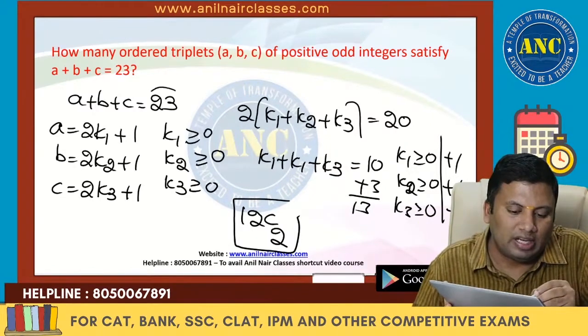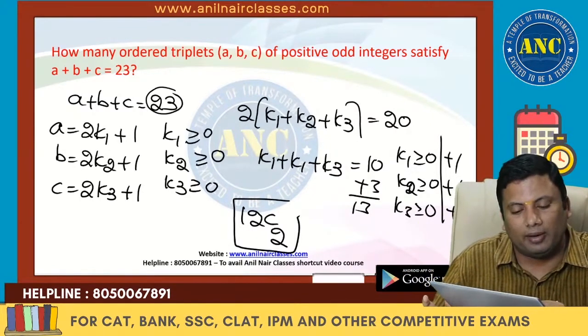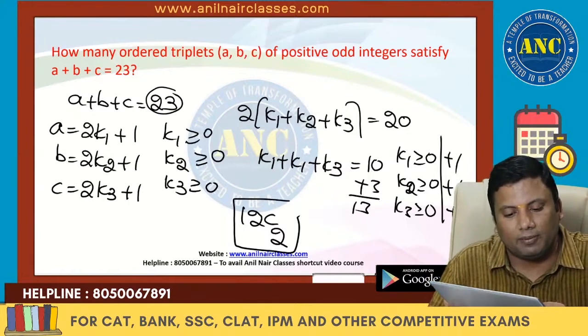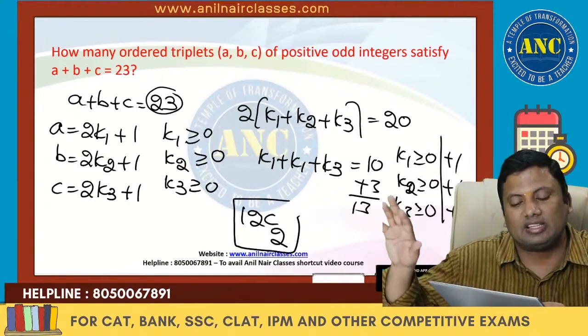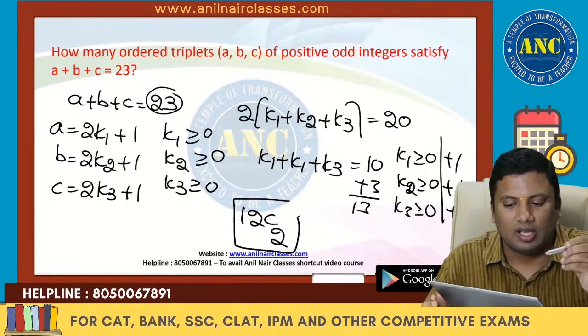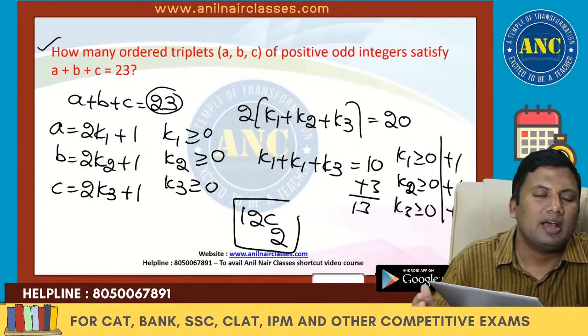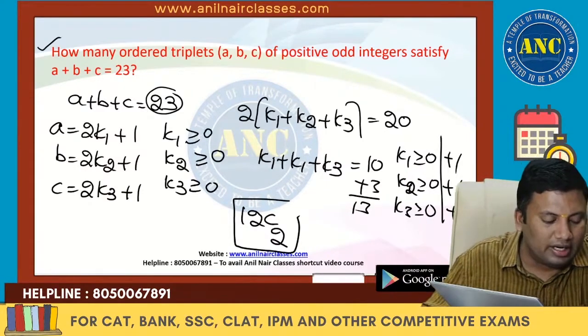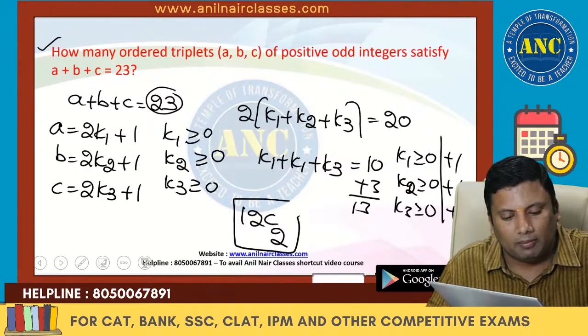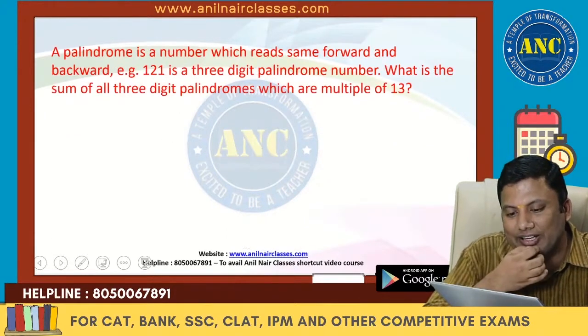So if 23 are there, there are 22 gaps. For 3 variables, I require 2 cuts, if it is a positive integral solution. I hope this idea is clear. Multinomial theorem, please avoid it. Avoid using multinomial theorem.